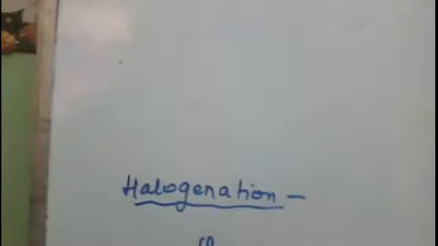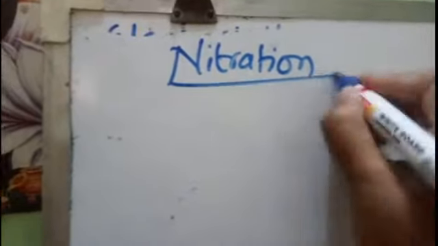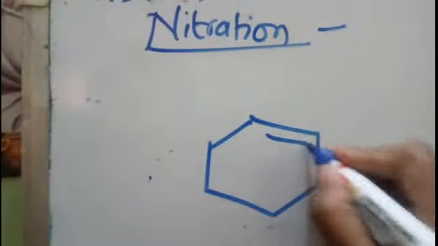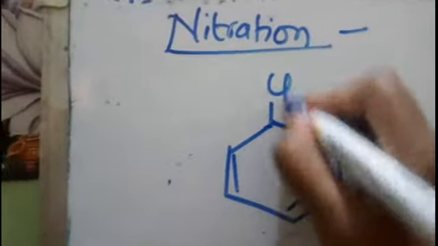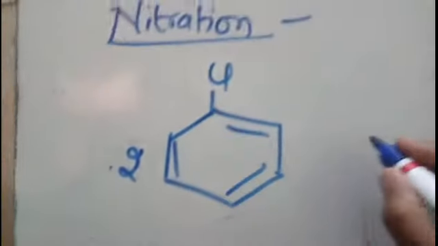Now next we will study the reaction nitration. So how is the nitration carried out? The nitration is carried out in the presence of nitrating mixture, right? So we will do a nitration here. Let us take chlorobenzene. Now there will always be ortho and para products, both will be formed, so 2 moles are required.